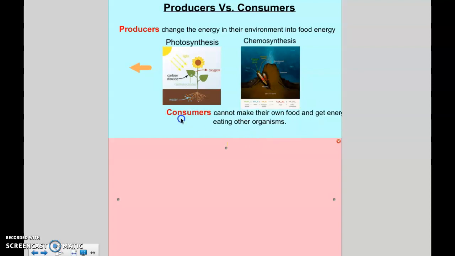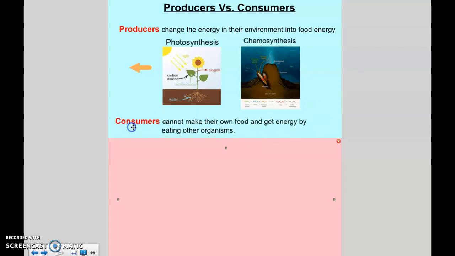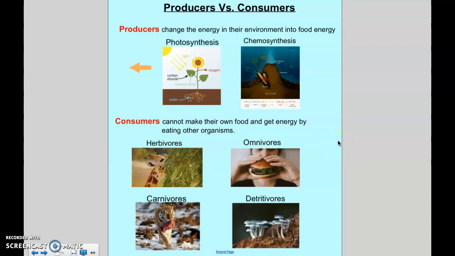Then we have consumers, which are organisms that cannot make their own food. So the sunlight has nothing to do with consumers being able to produce food. If that were the case, we would just be able to go outside and sit outside in order to get food for ourselves, and we cannot do that. So there are a couple of different versions of consumers. So we have herbivores, omnivores, carnivores, and detritivores.